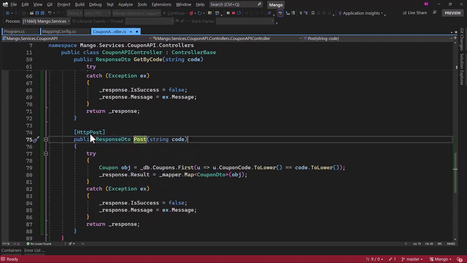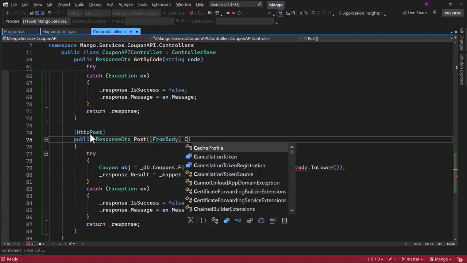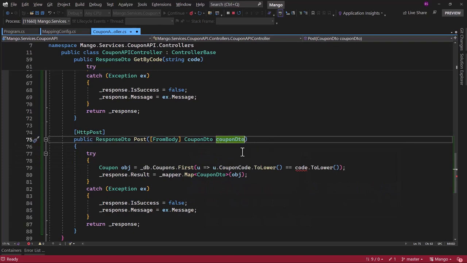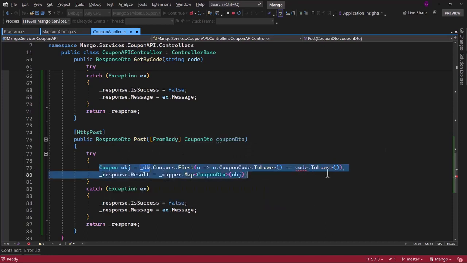We can rename the method here to be post. When we are creating, we will receive something in body. So from body, and we will receive a coupon DTO. When we receive that coupon DTO, we will have to convert that back to a coupon. Only then we will be able to add inside the _db.